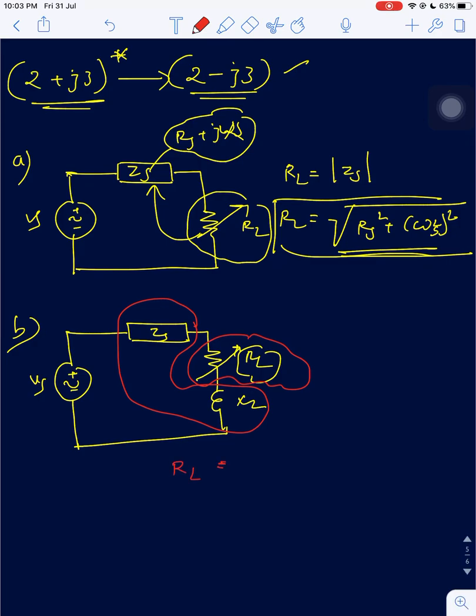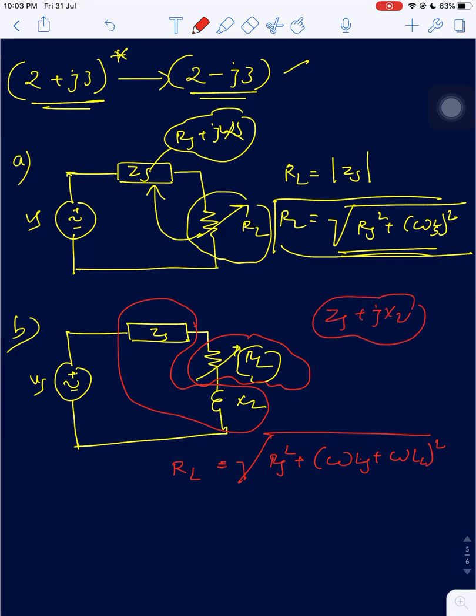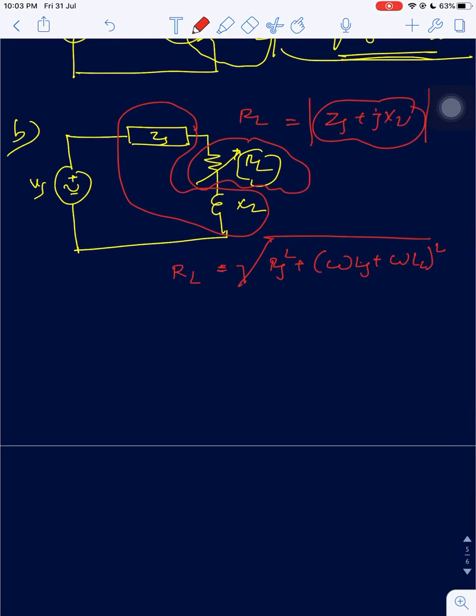Here RL is equal to the root of RS square plus (omega LS plus omega LL) whole square. I added ZS plus jXL, took the magnitude, and made it equal to RL. Okay, done.